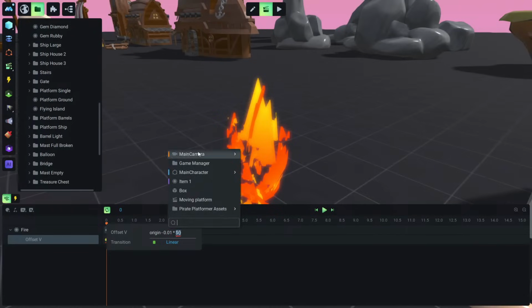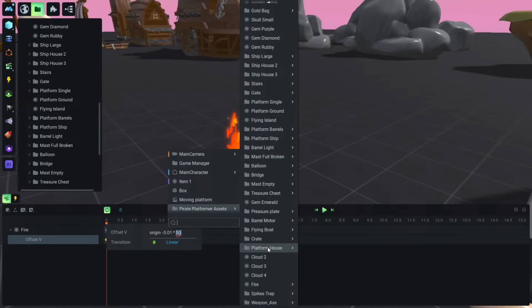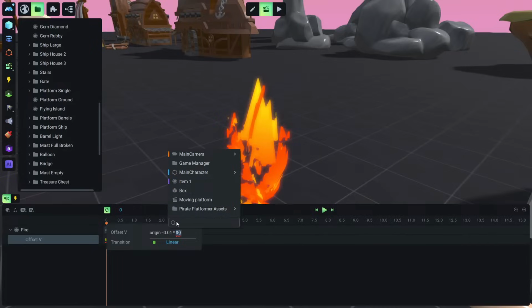Okay, and now we see all the available objects that we can import here. And now we should find our fire somewhere here. And in fire we should find this gray line that says variables and intensity, the variable that we have just created. But a more quick way to find this is to click on search and type intensity, or whatever the name of your variable is that you are trying to find.